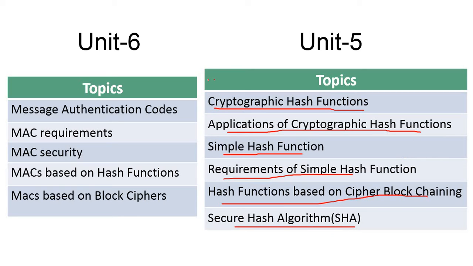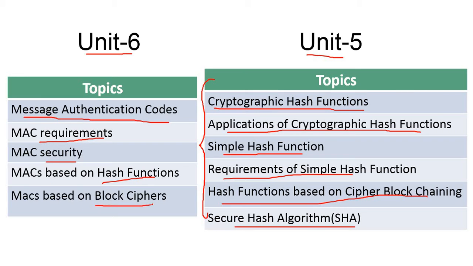Then in unit number 6, regarding message authentication codes, we discussed MAC requirements, MAC security, MAC based on hash functions, and MAC based on block ciphers.